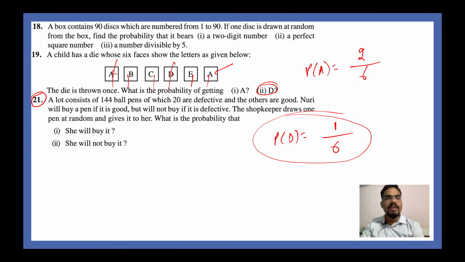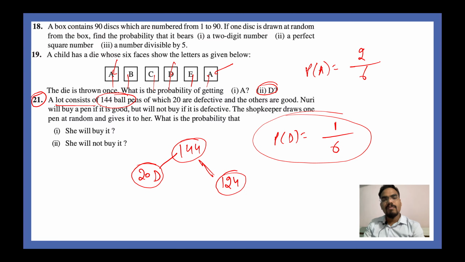So question number 21. A lot consists of 144 ball pens, out of which 20 are defective, and obviously 124 will be in working condition, or good. So Noori will buy a pen if it is good and will not buy if it is defective. The shopkeeper draws one pen at random and gives it to her. What is the probability that she will buy it? She will buy a pen only if it is not defective, or if it is good.